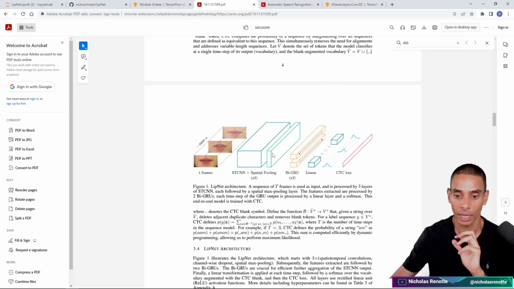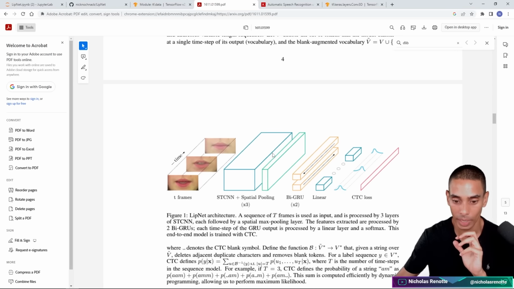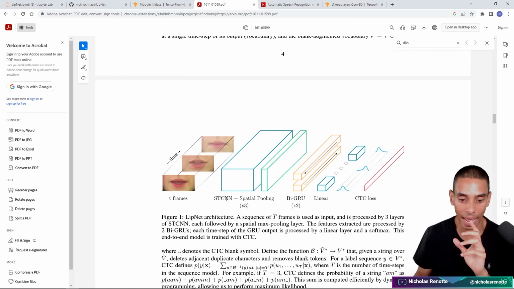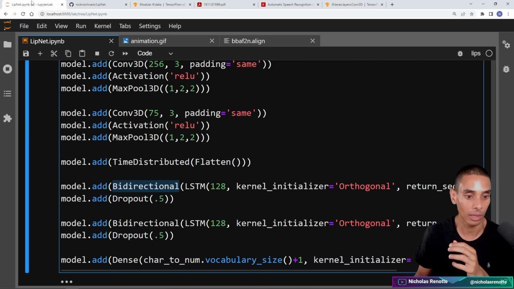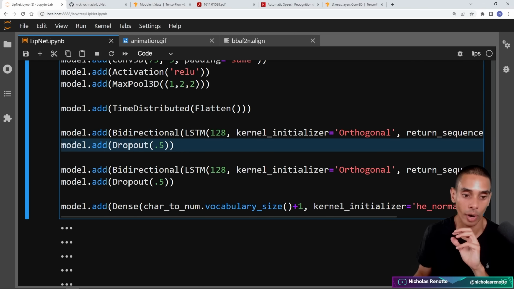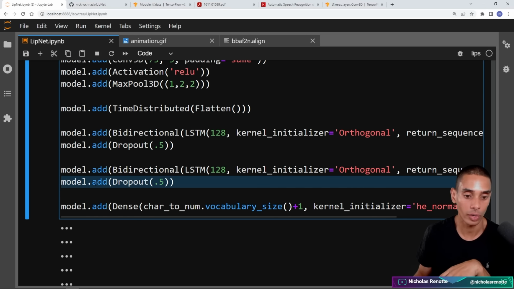So they've got, there you go. They're using a GRU as opposed to an LSTM. They've got a spatial convolutional neural network. They've got a bi-directional GRU. We've got a bi-directional LSTM. And again, they're using CTC loss as well. Then we've got dropout after each one of our LSTM layers. So we've got a little bit of regularization and we're dropping out 50% of the units. So we've got a dropout after our LSTM layer and we've got a dropout after our other LSTM layer.